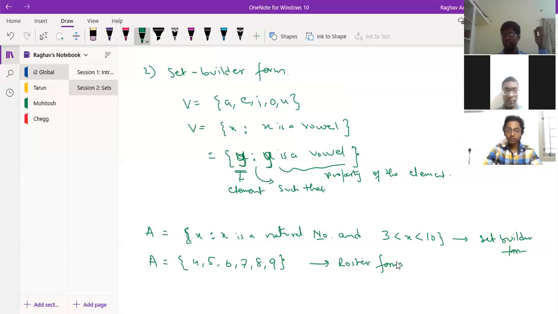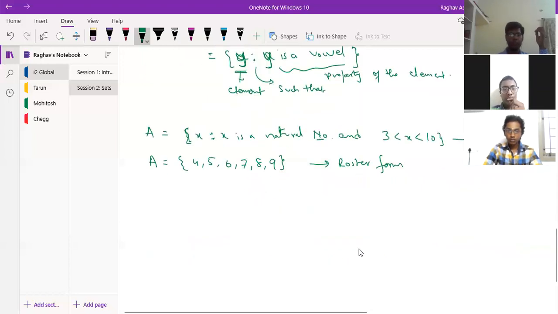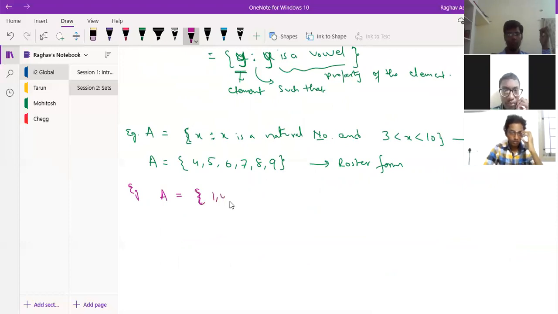Okay, let me take another example. Suppose I have A is equal to 1, 4, 9, 16, 25, and so on. So which form is this? This is roster form.